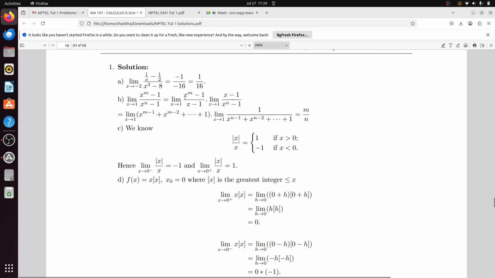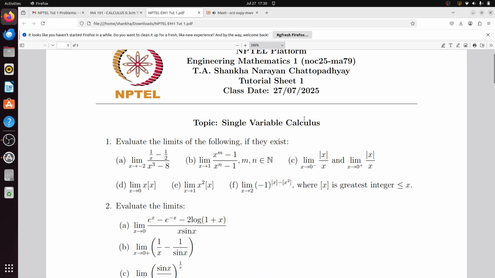Then what we are doing here is using the algebraic formula for a to the power m minus b to the power m, and you can get x to the power m minus 1 plus x to the power m minus 2 plus up to 1. So there are total m elements here. Similarly there are total n elements. So if you put x equal to 1, you will get m in the numerator and n in the denominator. The answer is m by n.